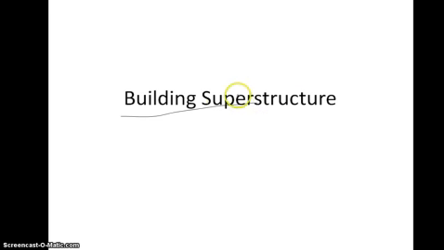Before that, generally there are two types of structures. The first one is the substructure and the second one is the superstructure. The substructure means the structure which is below the ground level. In this substructure only the footing comes. The second type, superstructure, means the structure which is above the ground level. The elements in the superstructure are beam, column, and slab. These are the elements which are involved in the superstructure.